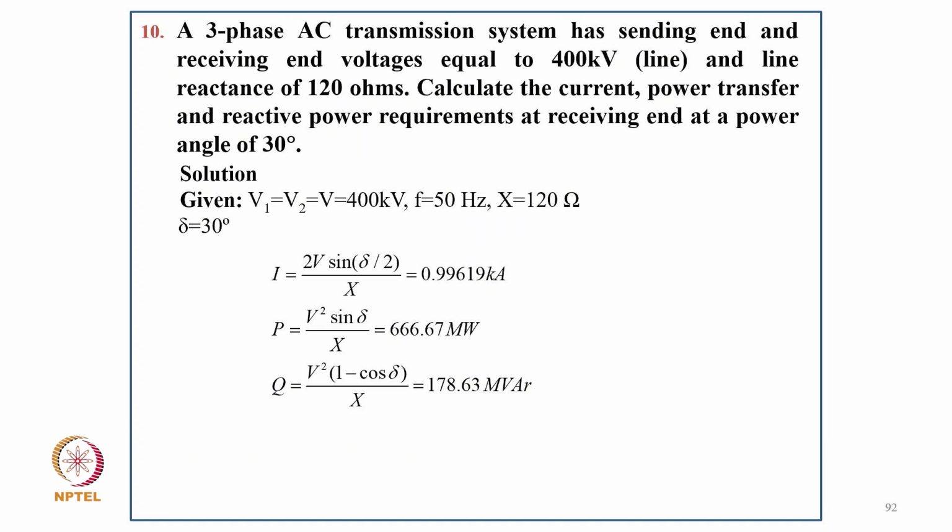Now numerical 10. Solve a 3-phase AC transmission system having sending end and receiving end voltage of 400 kV and line reactance of 100 ohm. Calculate the current, power transfer and reactive power requirement. So V1 and V2 are 400; the current you can calculate as 2 into V sin delta by 2 upon X, and find 0.99619 kiloampere, and P equals V square sin delta upon X, 666.67 megawatt, and Q equal to V square into 1 minus cos delta upon X, 178.63 MVAR.